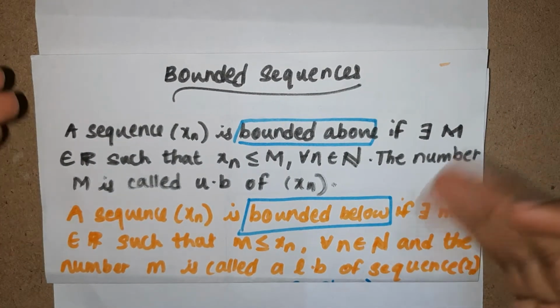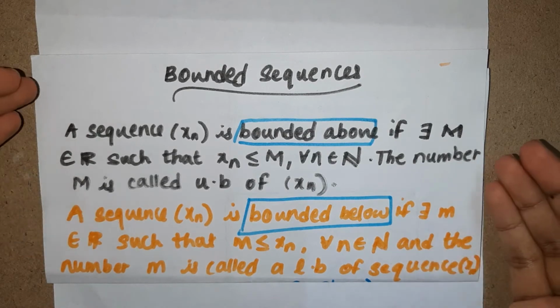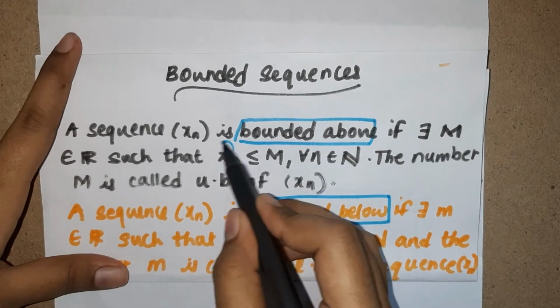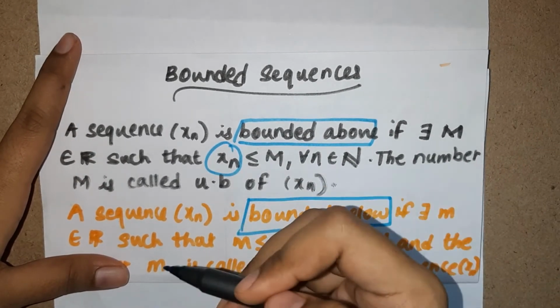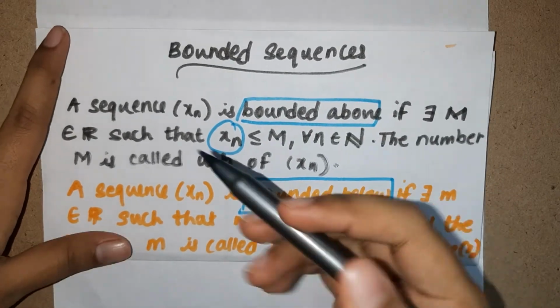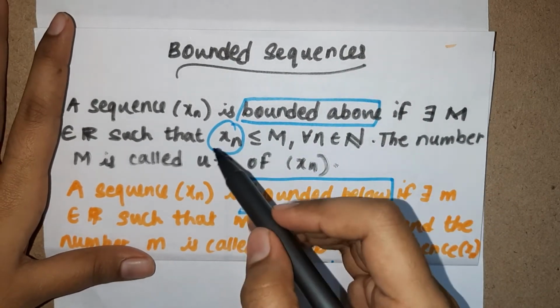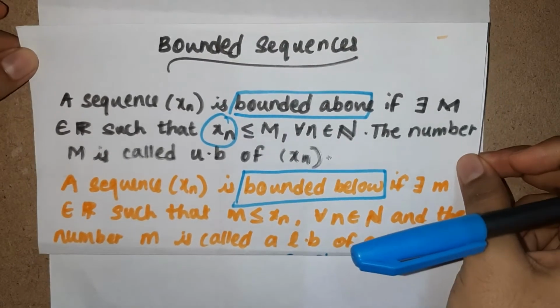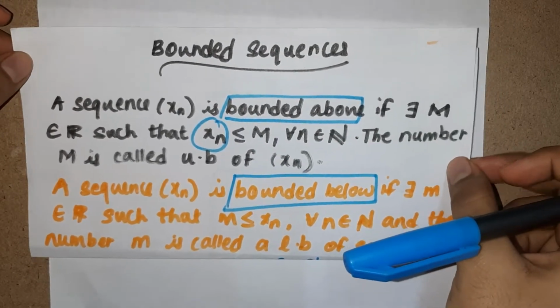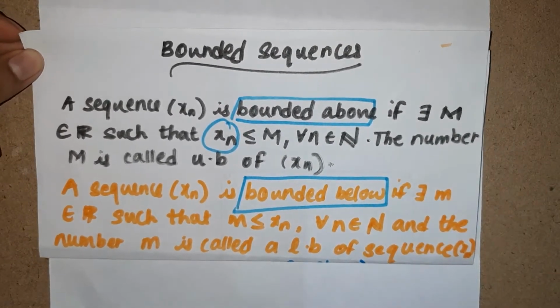Bounded sequences is the same thing being repeated, only here there is a sequence, whereas in my previous definition it was a set. Other than that, the entire definition is the same, so I'll just go through it quickly.